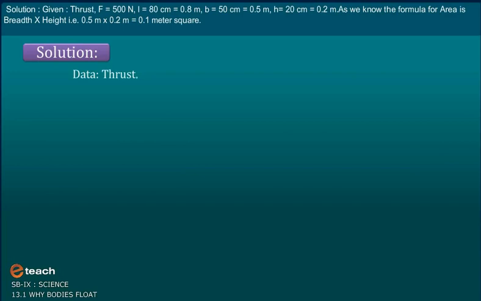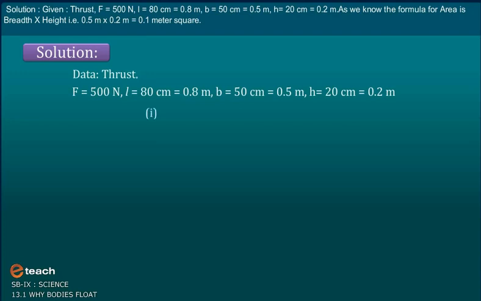Given thrust F is equal to 500 N. L is equal to 80 cm, that is equal to 0.8 meter. B is equal to 50 cm, which is equal to 0.5 meter. H is equal to 20 cm, which is equal to 0.2 meter. As we know, the formula for area is breadth into height, that is 0.5 meter into 0.2 meter. That gives an answer of 0.1 meter square.